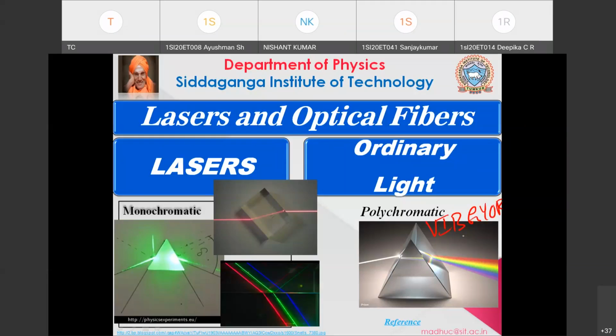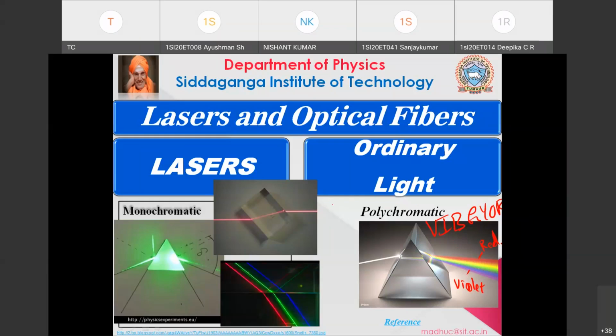This equation, right? VIBGYOR. VIBGYOR is nothing but violet at the bottom, then indigo, blue, green, yellow, orange and red. So you start at violet and end at red. This means the prism splits the colors. It acts like a filter, filtering all your colors and sending them out in different directions. So this is the meaning of polychromatic.